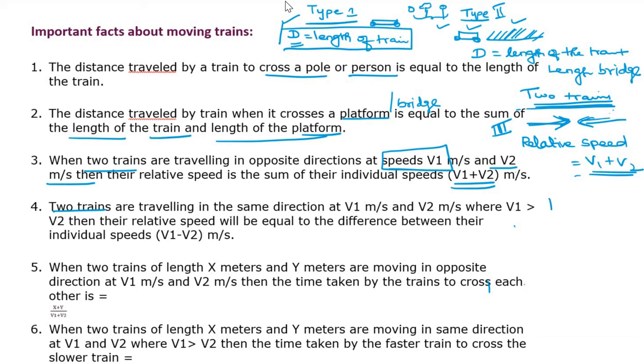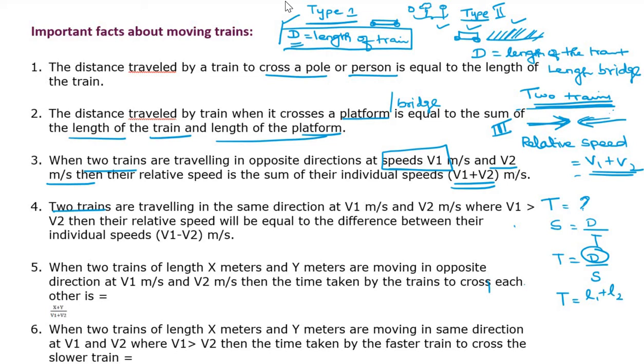So what about time? We know the formula. Speed equals distance by time. Suppose I want time, it means distance by speed. So here, what is the distance? Two trains. So the distance D represents the length of the two trains, L1 plus L2